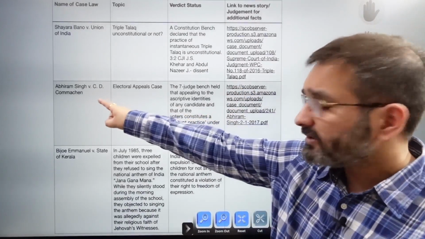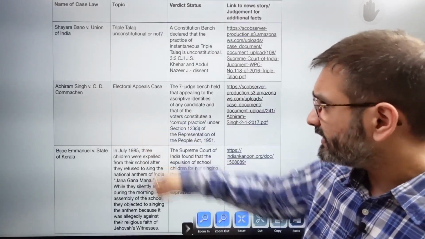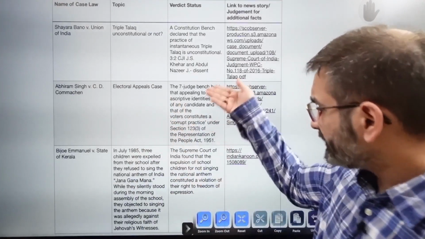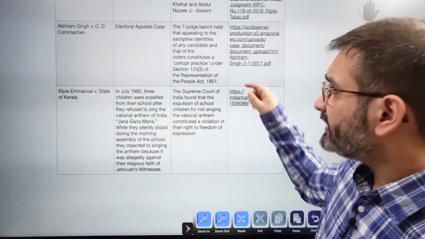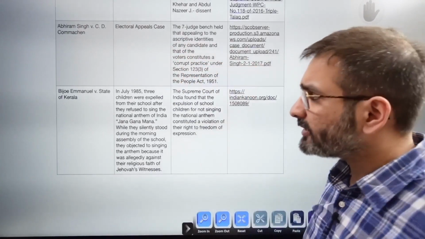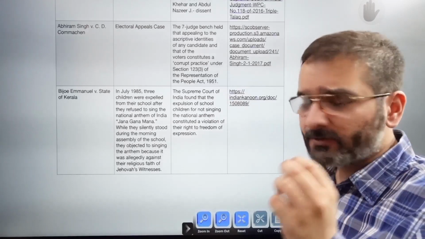Then DU's favorite, which keeps on being asked, is Abhiram Singh versus C.D. Commission. That's the electoral appeals case. I have written the decision here. I need not read the exact thing from the board; you can read it from the document. Then Bijoe Emmanuel versus State of Kerala, a very crucial case law.